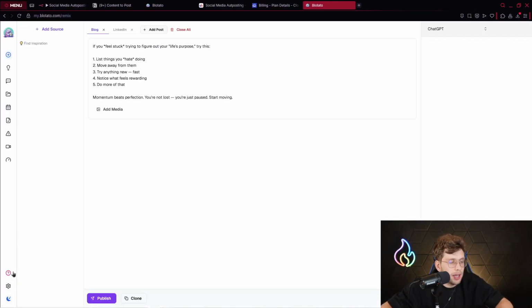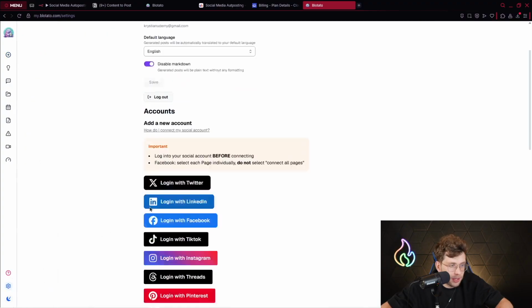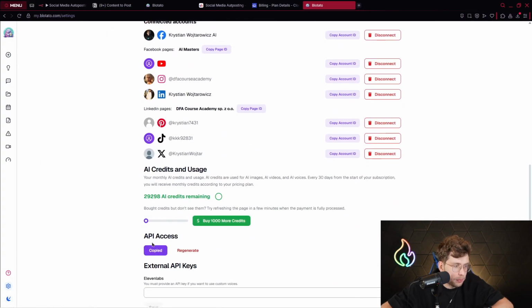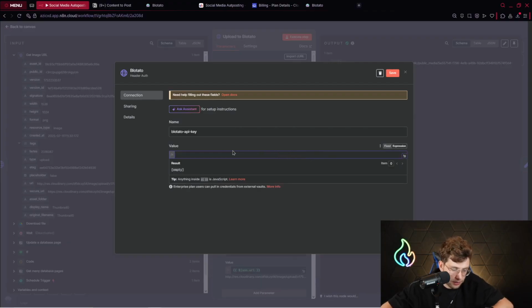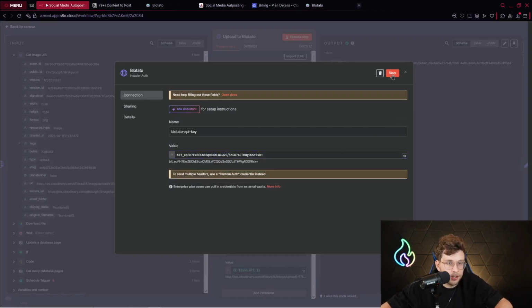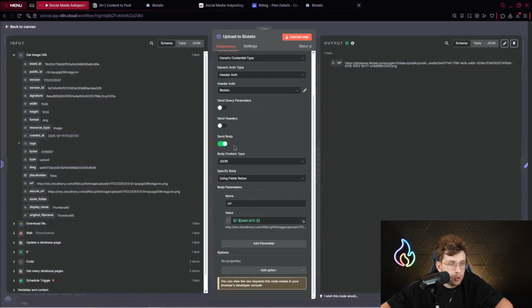And now in case of setting the credential, you go ahead to settings, you copy your API key, and exactly you type blotato-api-key. And for the value, you simply provide your API key right here and you click on save. And afterwards, you've got your credential created. You click on send body, you pick JSON using fields below, and then in the name you provide the URL, and the URL you pick from get image URL. Just simply from here you drag and drop it there. And afterwards you should get the resource uploaded to Blotato.